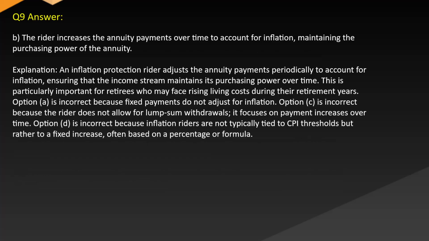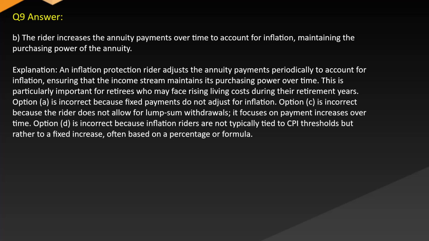Answer. B. The rider increases the annuity payments over time to account for inflation, maintaining the purchasing power of the annuity. Explanation. An inflation protection rider adjusts the annuity payments periodically to account for inflation, ensuring that the income stream maintains its purchasing power over time. This is particularly important for retirees who may face rising living costs during their retirement years.